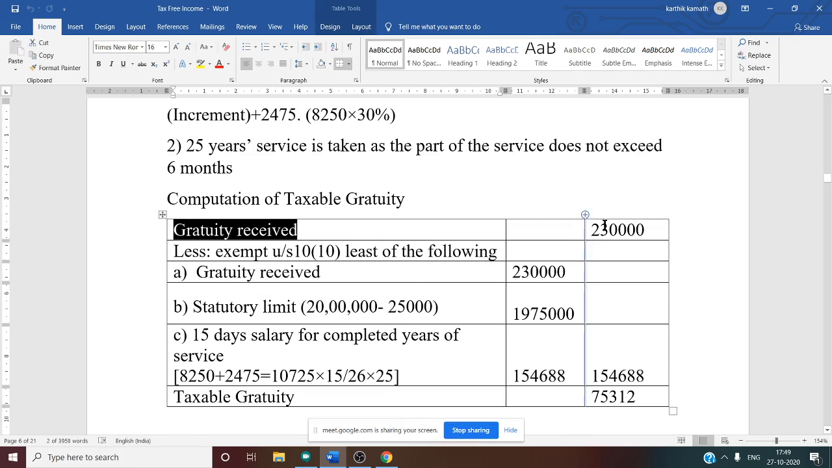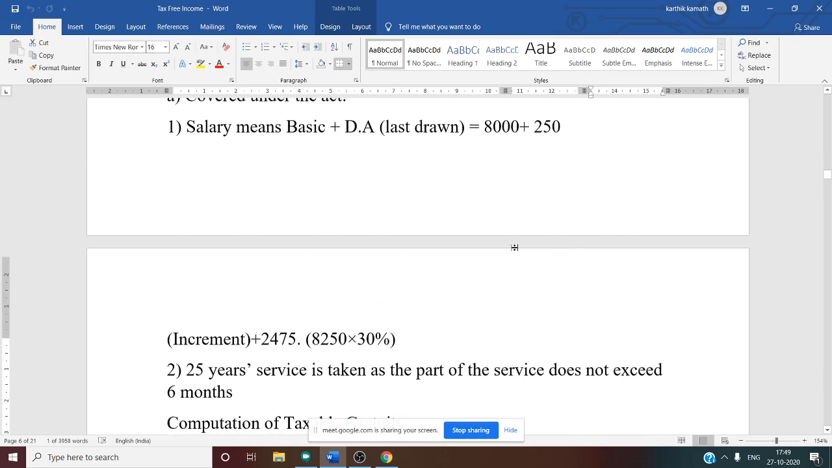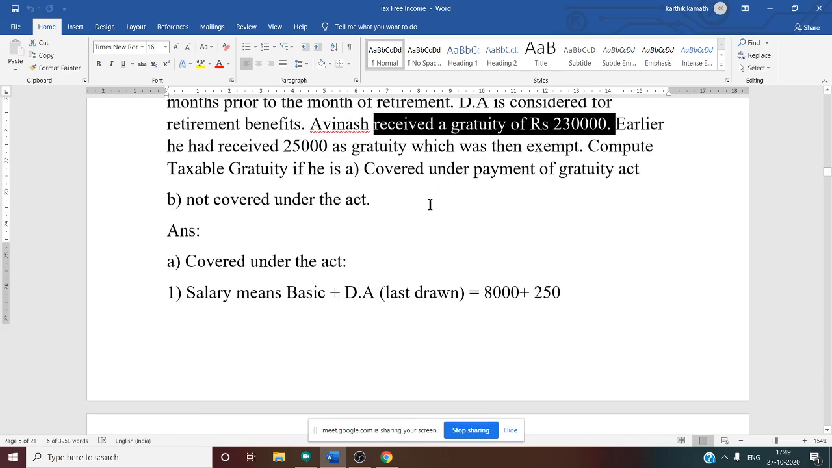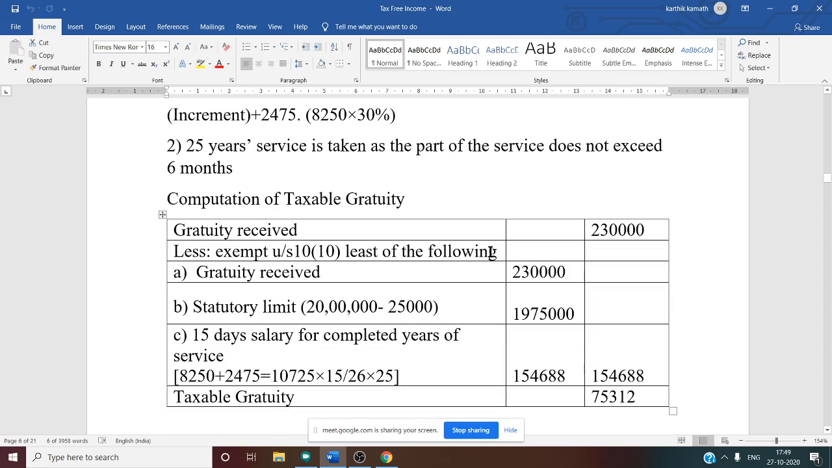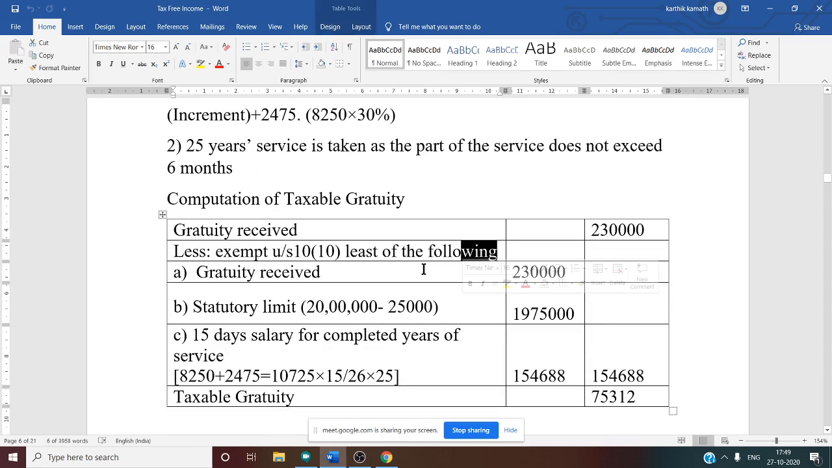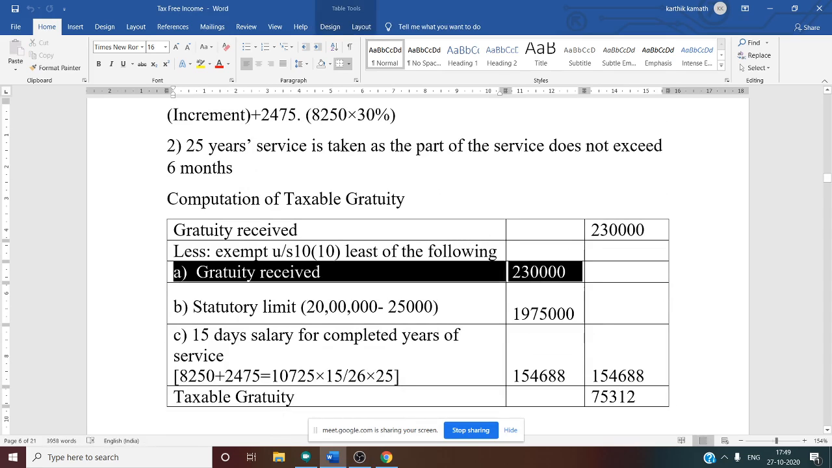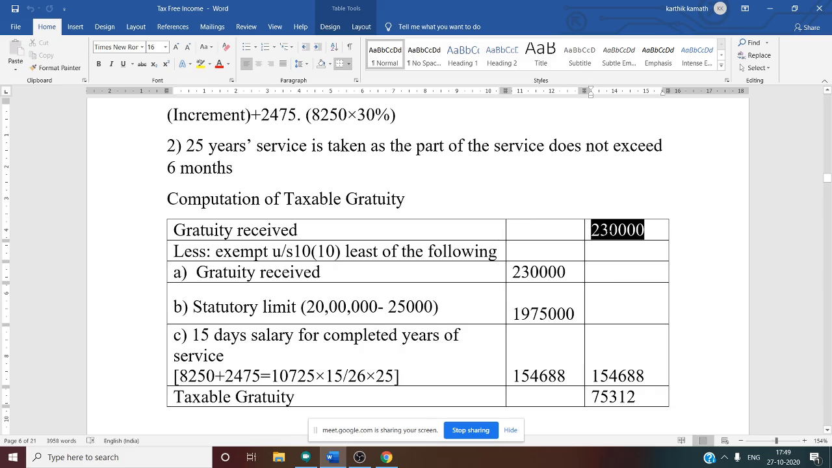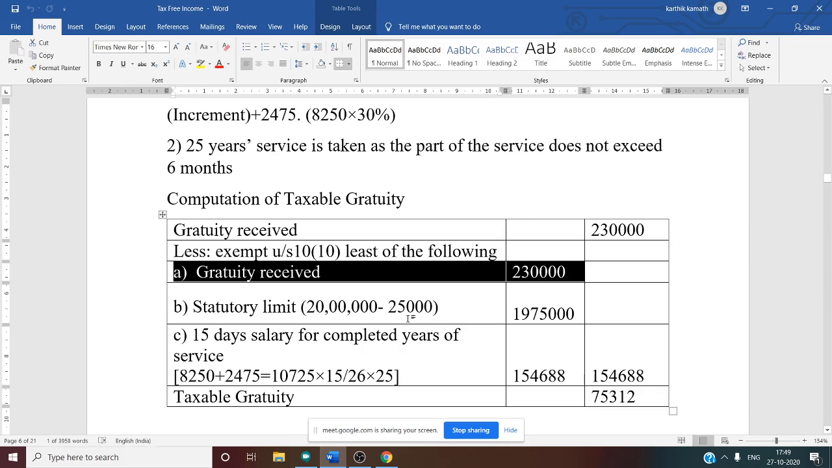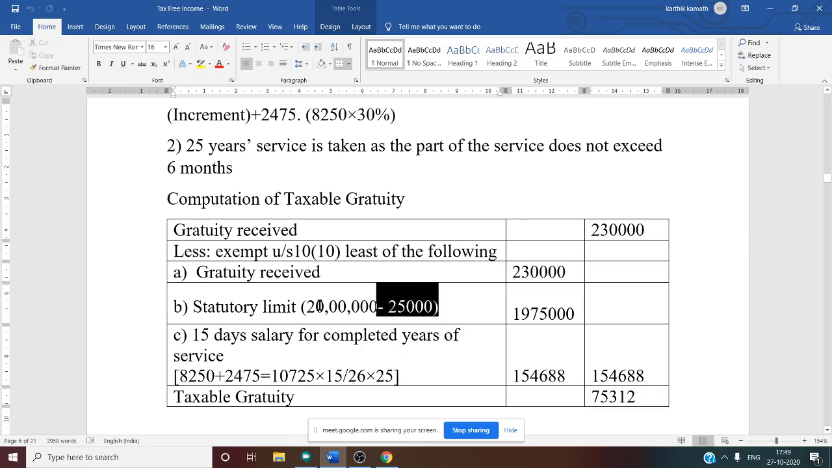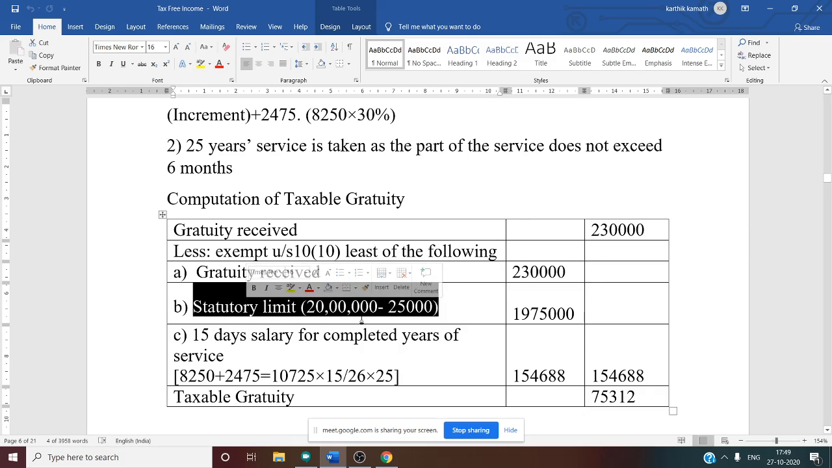First one, gratuity received, that is given in the question. 2,30,000. Gratuity received is given. See this, 2,30,000. Next, exempt under section 10(10), least of the following. First one, gratuity received. Same thing you need to write, 2,30,000. Whatever you write in the outer column, same thing you need to write in the inner column. Yes. Next, statutory limit. Statutory limit for covered employees, you know, is 20 lakh.